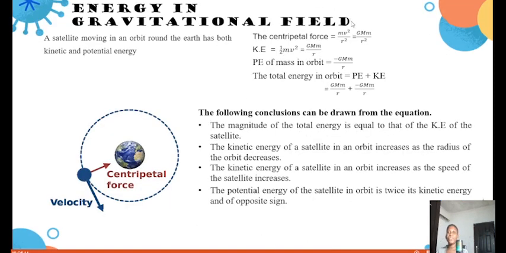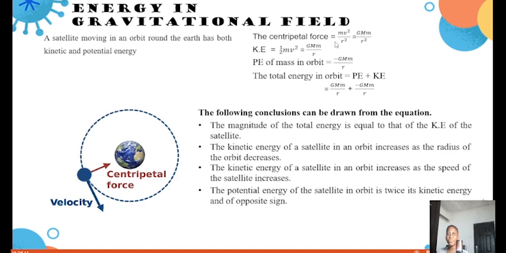Energy in gravitational field. A satellite moving in an orbit around the Earth has both kinetic and potential energy. We know what kinetic and potential energy is. Kinetic energy is the energy a body possesses by virtue of motion, while potential is the energy a body possesses by virtue of its position. So the centripetal force, this is the formula for the centripetal force, is equals to mv square over r square, and it's also equals to GMm over r square. You remember this GMm over r square. This is the gravitational attraction F. This is the formula for the gravitational force. So F is equals to GMm over r square.